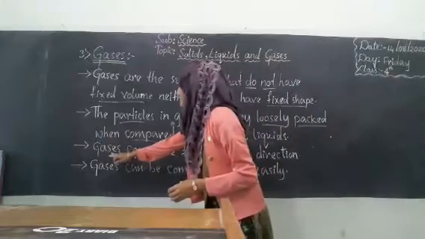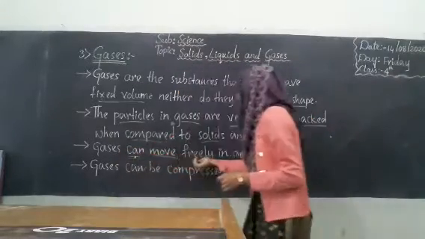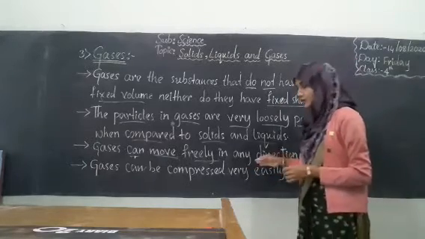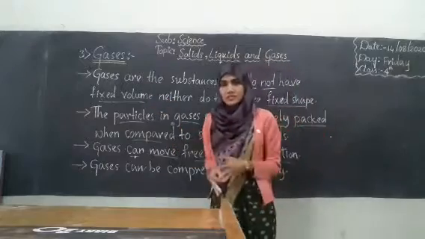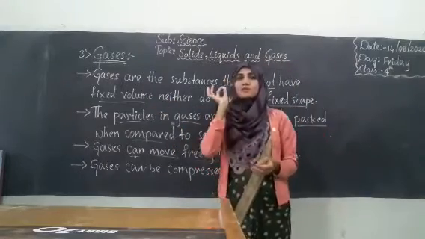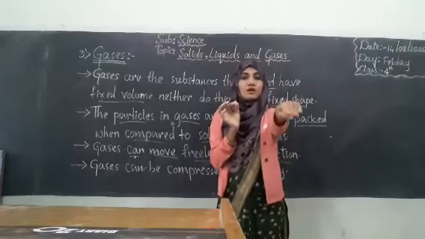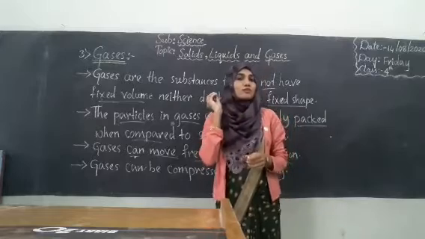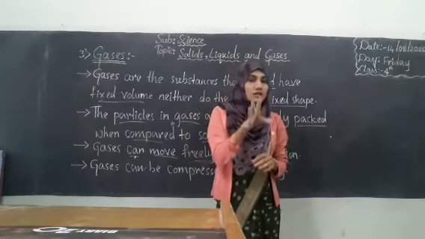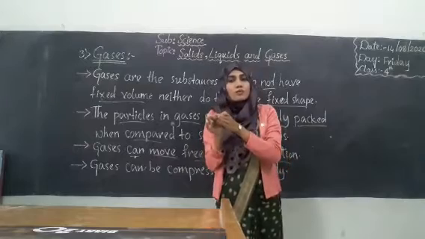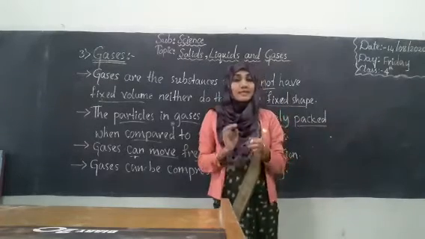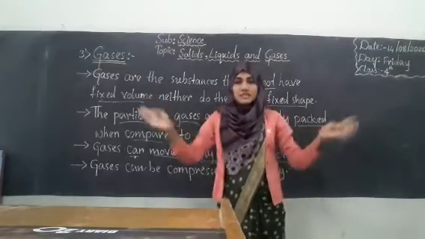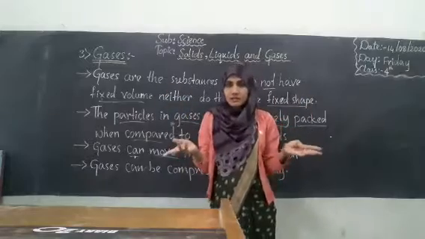So the third point: gases can move freely in any direction. You can understand this point very easily. For example, if I throw this chalk piece there, it will directly go and fall to the place where I have thrown it, isn't it? But if I throw a liquid like water, it will follow the direction that I have thrown, a bit. But gases, can I throw gas? No, even if I throw, they will just disperse anywhere. They will move around anywhere they want.